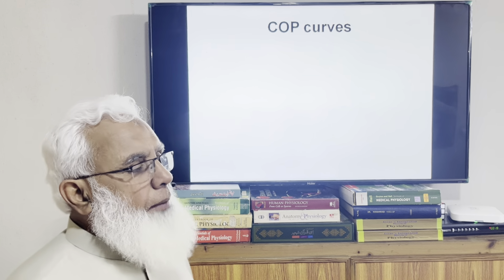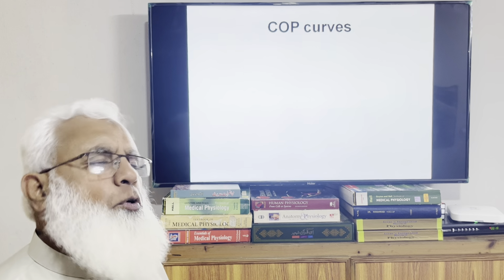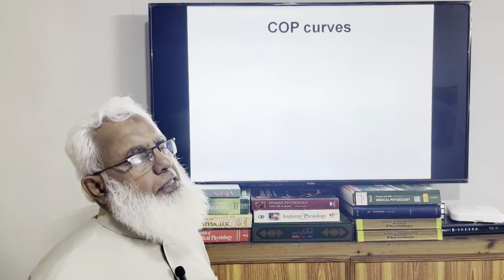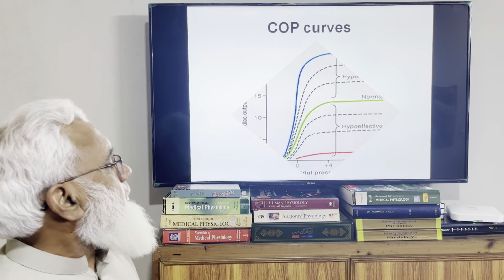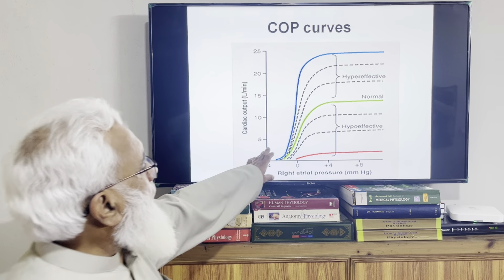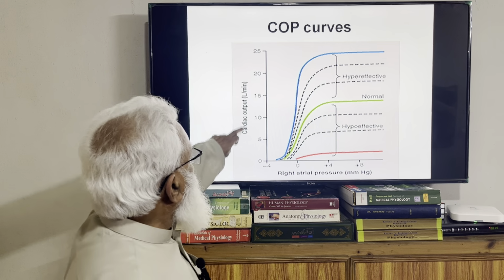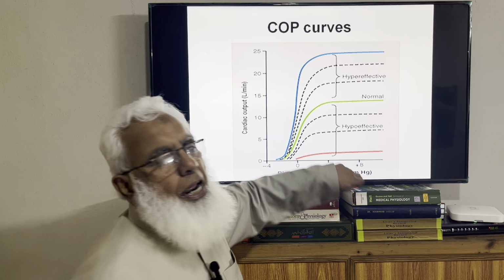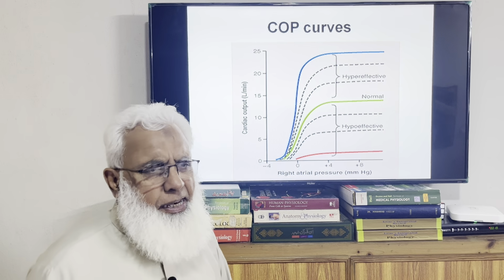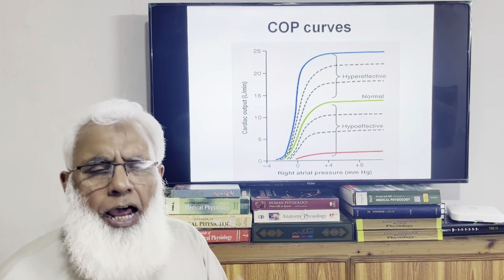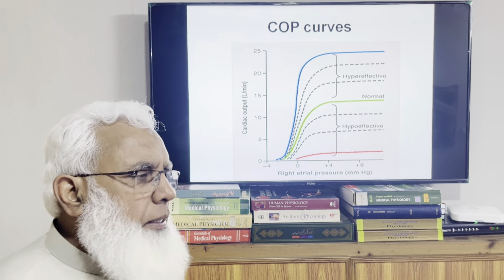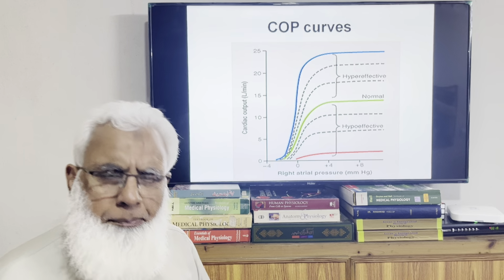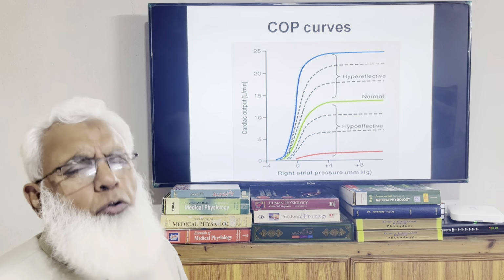This diagram will show you the cardiac output curves. We will explain these curves in due course of time when we discuss cardiac output, but here this is the cardiac output plotted against the right atrial pressure. Here you may not understand it. Right atrial pressure normally is 0, and when there is more venous return, right atrial pressure also increases, and cardiac output should increase.